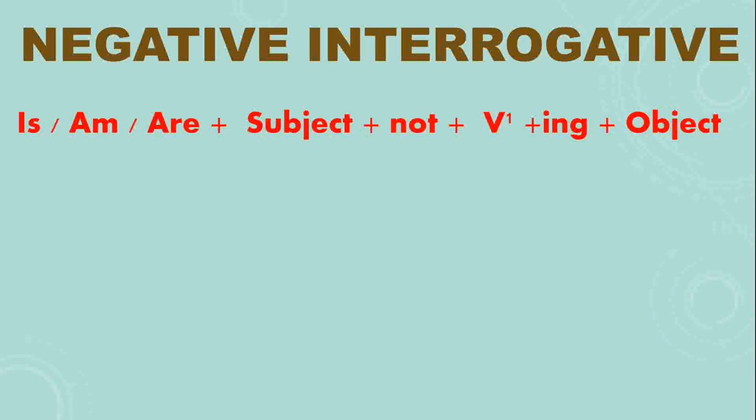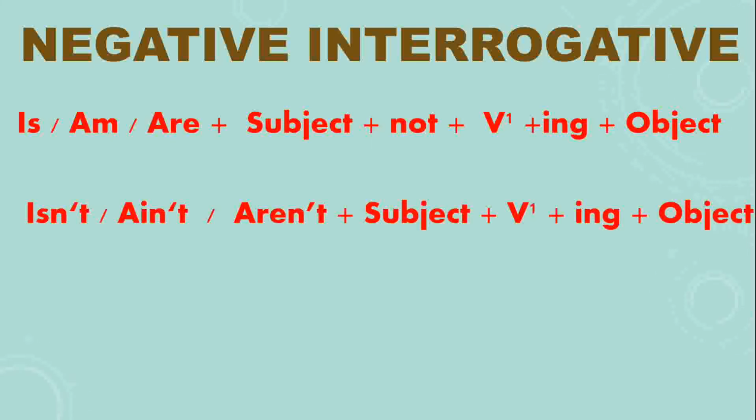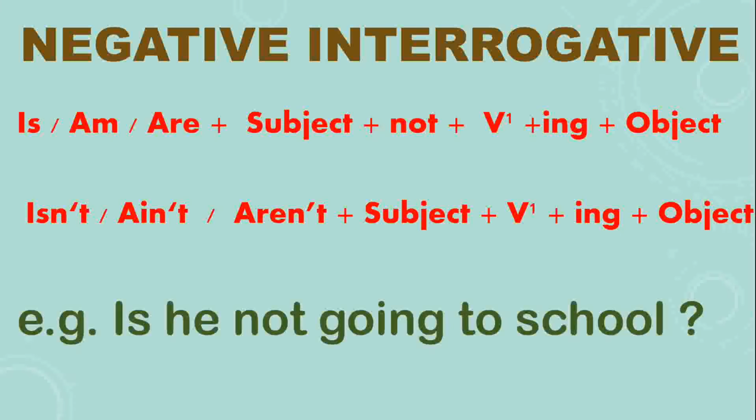Now, let's see, it can also be made in another way by using the short form of the helping verb. It is called contracted form. Okay, isn't, and aren't. Now after that you can write the subject. Now no need to write not, already you have written not. Then first form of the verb ing and object or complement. Have a look at examples.